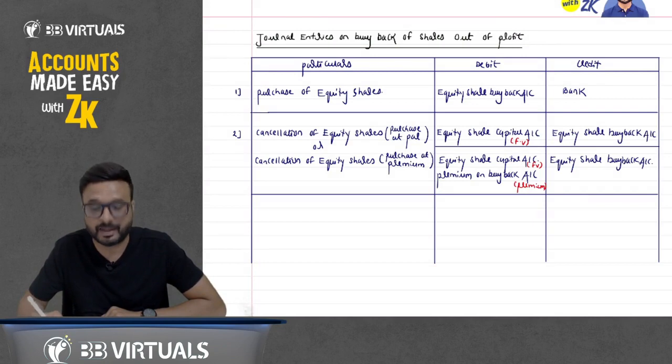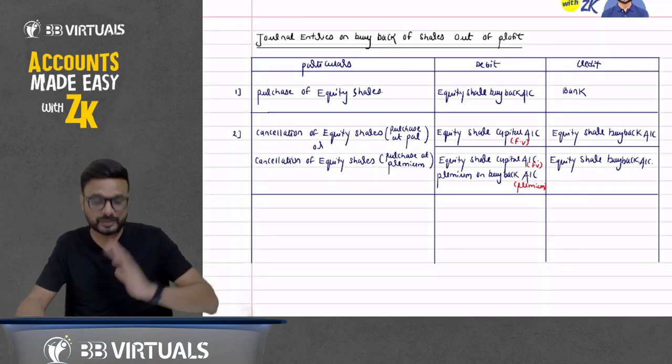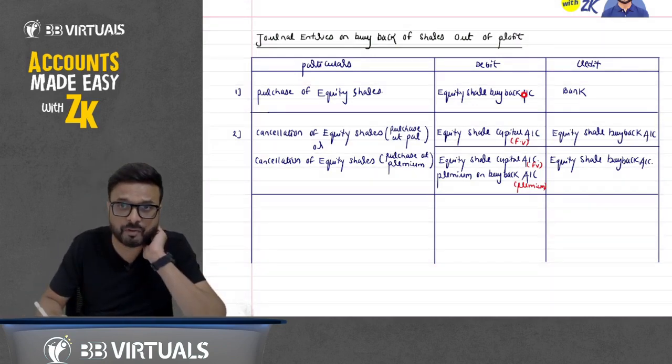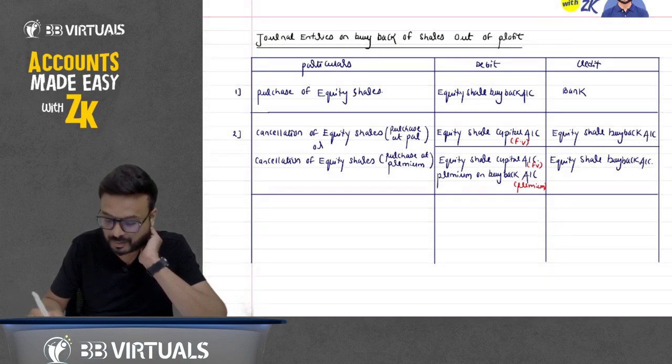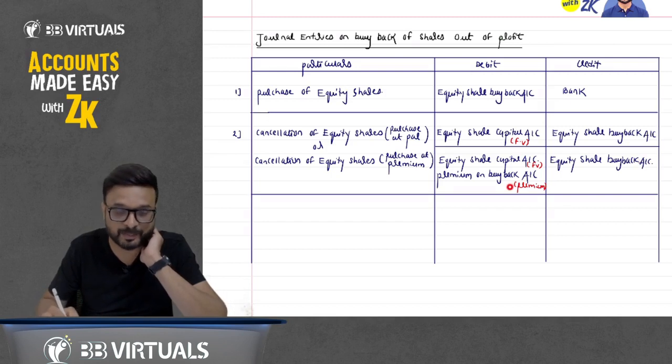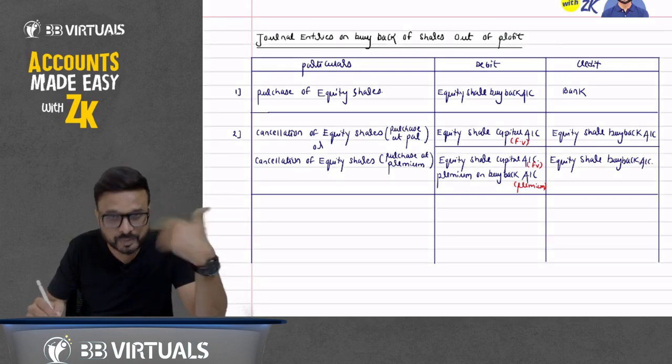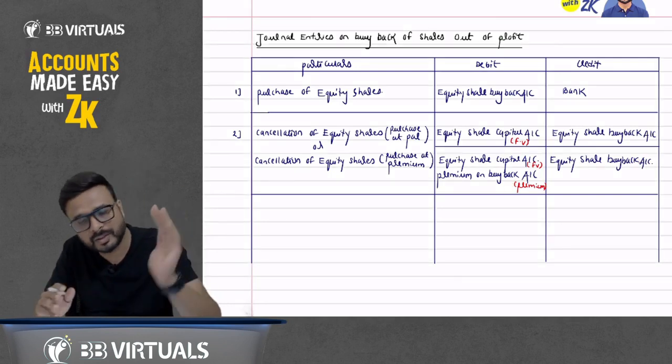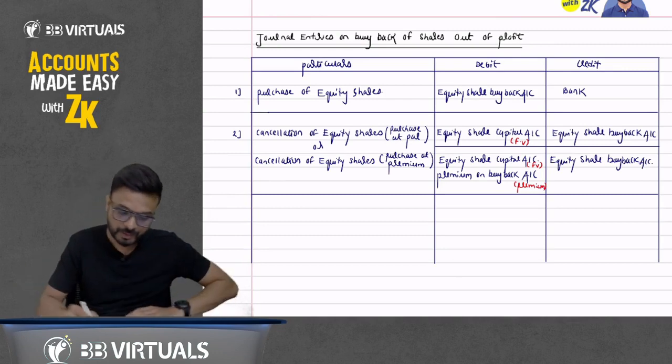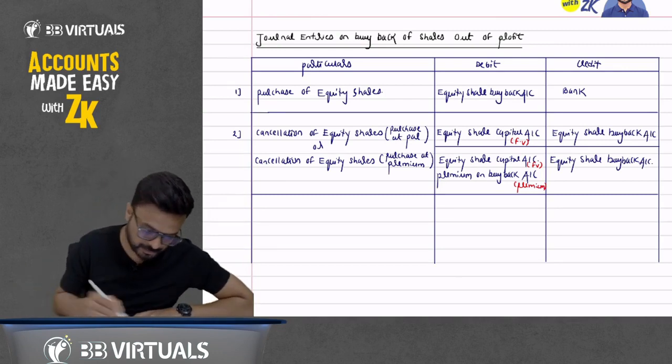The premium on buyback. Here you may get confused. Listen here. You may say that if you have purchased at rupees 10, you have debited here rupees 10 and cancelled 10. Suppose you have paid rupees 15, so you have debited here 15, so you will credit it here 15. Okay, so 10 is for the face value and 5 is for the premium. Don't worry, when we solve the question on it tomorrow, all these points will come there. Okay, so point number three, journal entry.